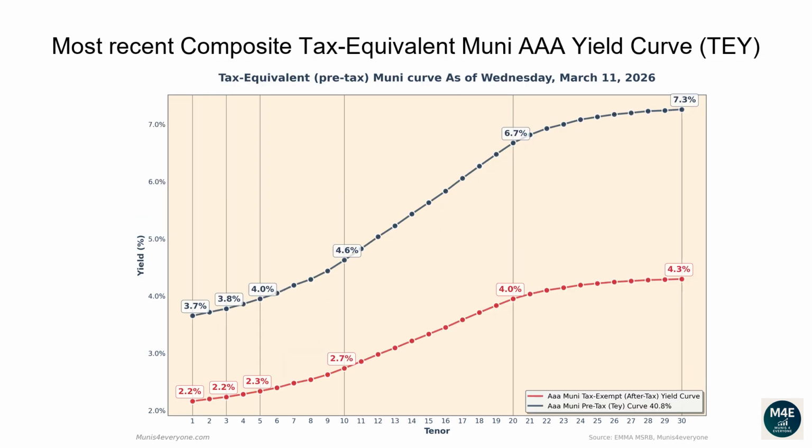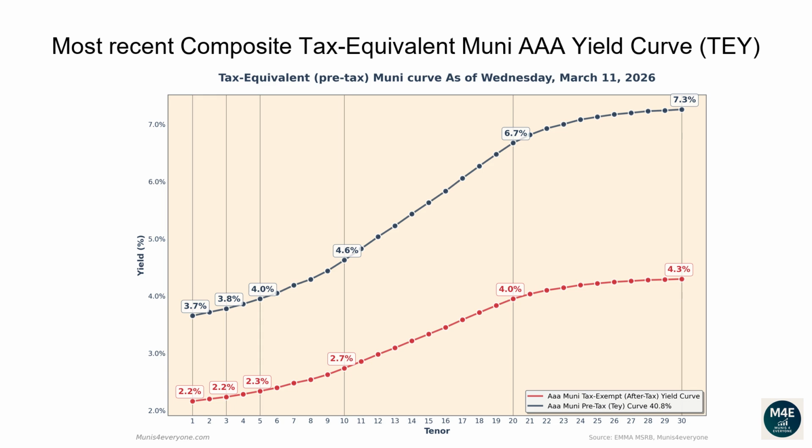Let's now go over the most recent composite tax-equivalent Muni AAA yield curve. The following graph shows, in red, the tax-exempt after-tax Muni yield curve, versus in blue its tax-equivalent pre-tax version, assuming a 40.8% top tax bracket as of March 11, 2026. Why would you care to see the tax-equivalent version of the Muni yield curve? More on this later. Let's first go over the pre-tax, aka tax-equivalent yield curve.